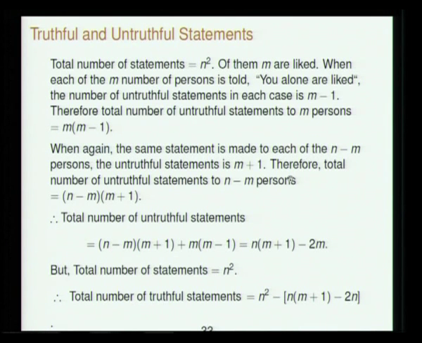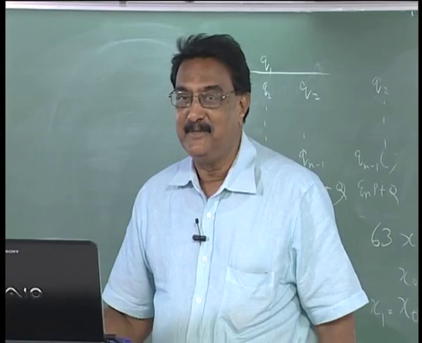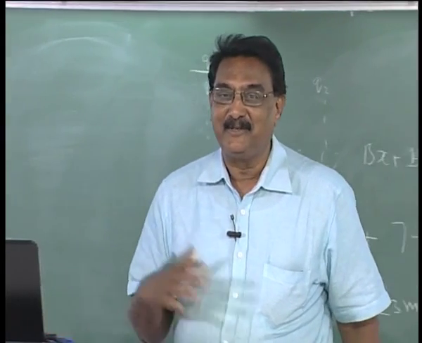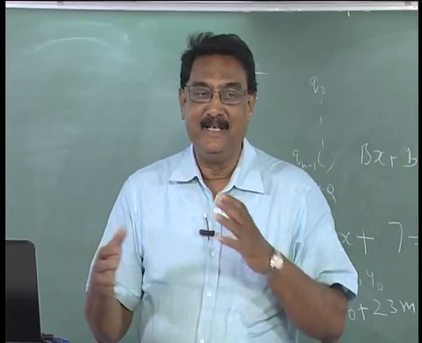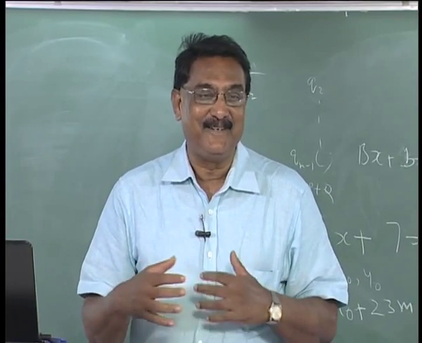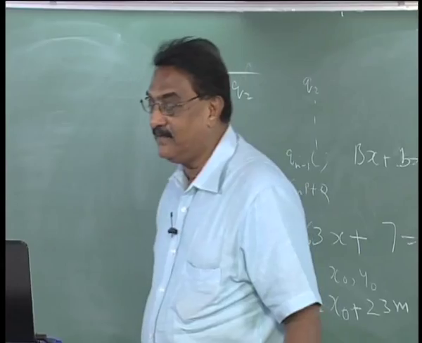So the total number of untruthful statements: finally you have to add these, m into m minus 1 plus this. So the untruthful statements, asatyani, is n into m plus 1 minus 2m. The total number of statements is n squared, so n squared minus that. So this is the kind of thing. I am sure in the present context also we may have to devise some algorithms. So many truthful and untruthful statements are made in public. There must be a way of analyzing it.